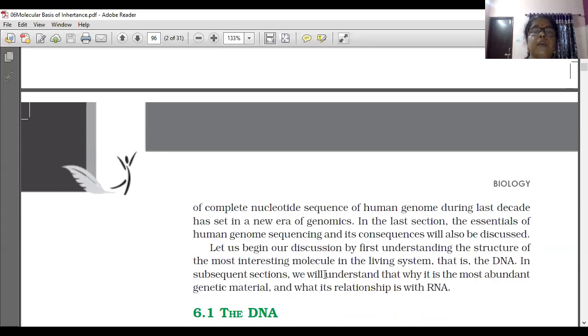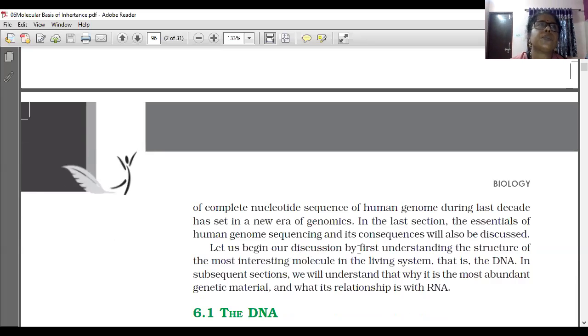So let us begin our discussion by first understanding the structure of the most interesting molecule in the living system. Which is the most interesting molecule in the living system? No doubt, that is DNA. In subsequent sections, we will understand why it is the most abundant genetic material.